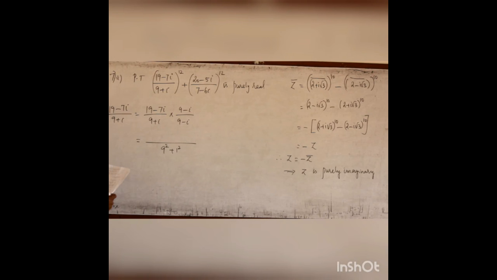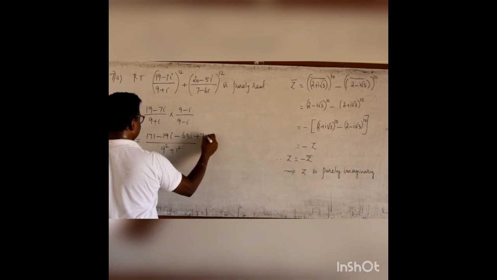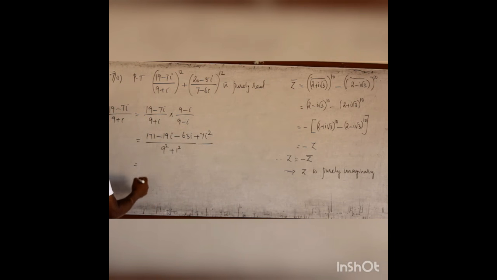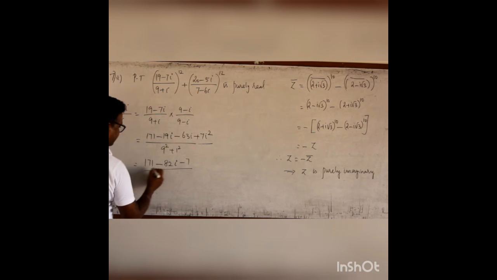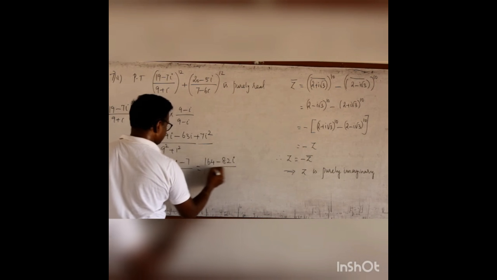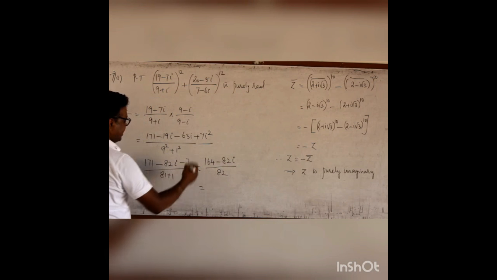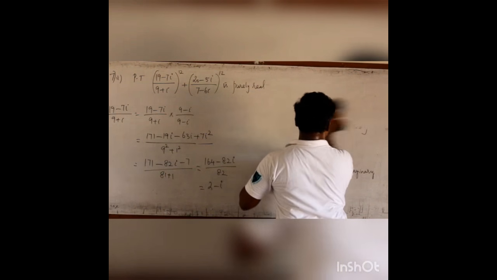Now multiply 19 and 9, it is 171 minus 99. Now multiply with 7 minus 63i plus 7i square. It is 171 minus 9, minus 63 is minus 82i, and this is minus 7 by 81 plus 1. Now 171 minus 7 is 164 minus 82i by 82, and if I divide by 82, it is 2 minus i. Similarly, let me take the next complex number.